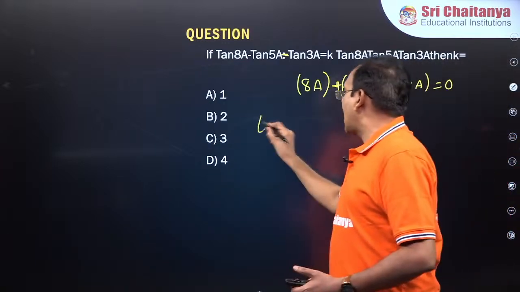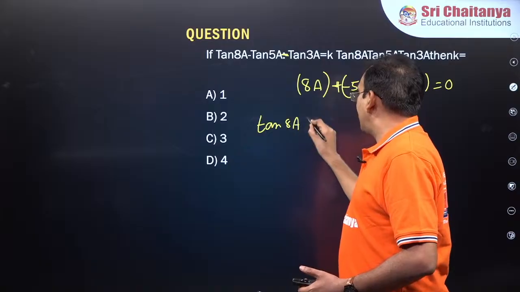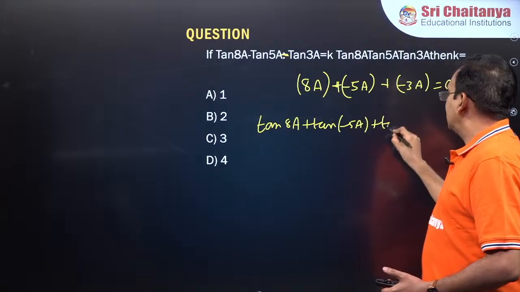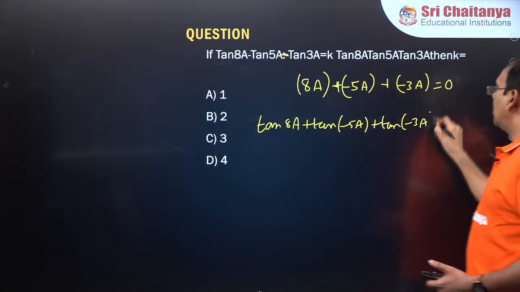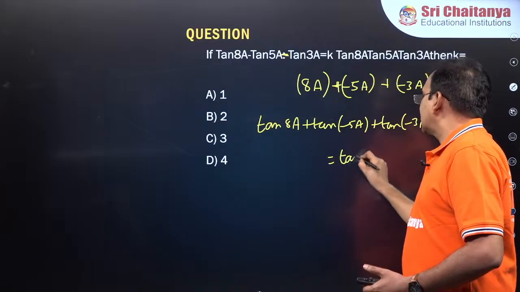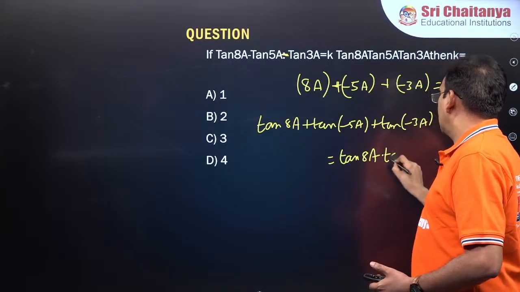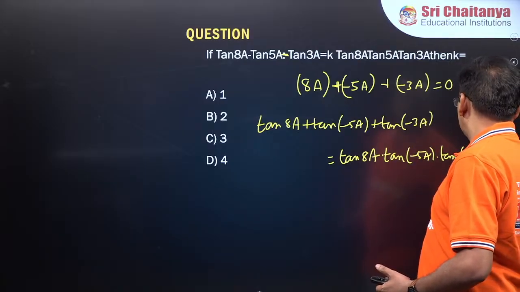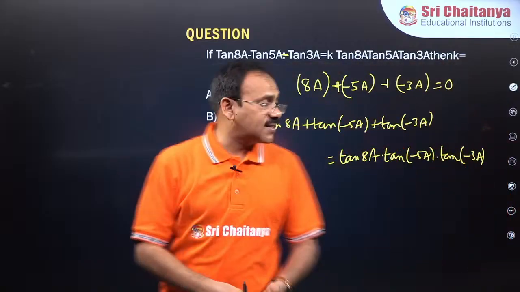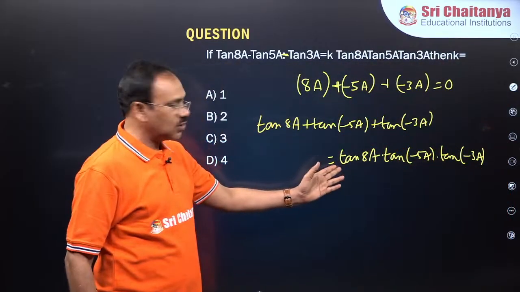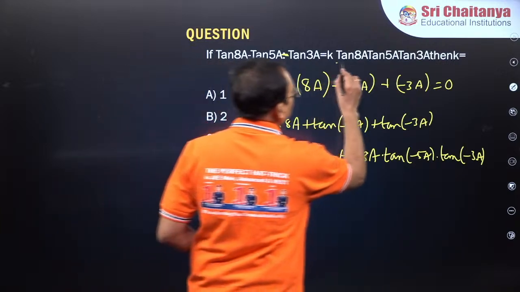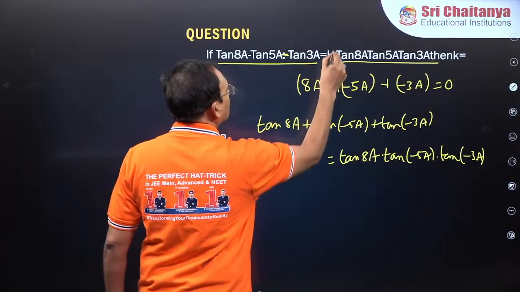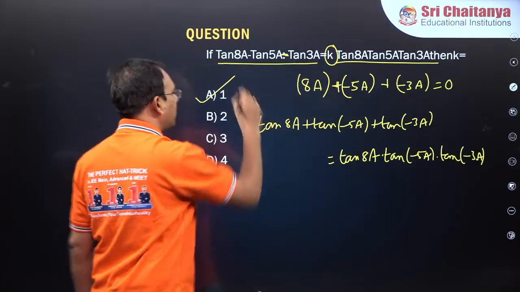That means tan A plus tan B plus tan C is equal to tan A tan B tan C. Correct? So if this is the case, guys, here minus minus comes, so it becomes plus, which is exactly equal to this term. You will get minus here, which is exactly equal to this term. So therefore K value must be 1.